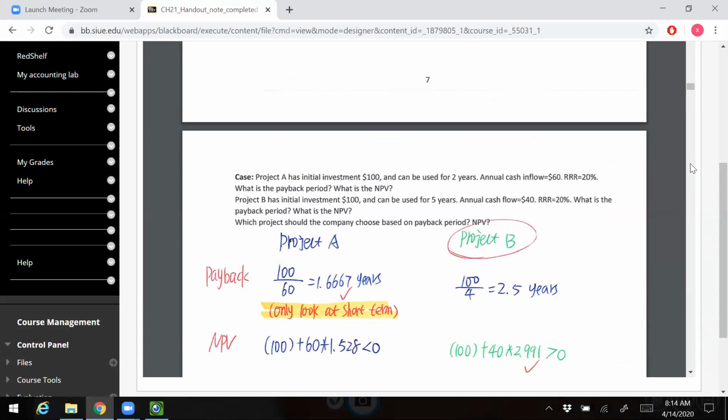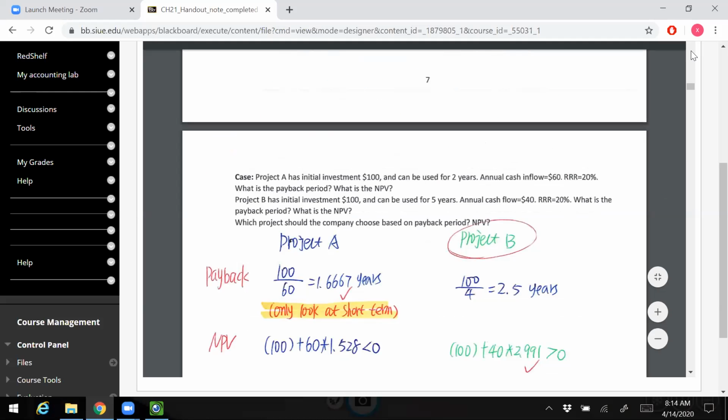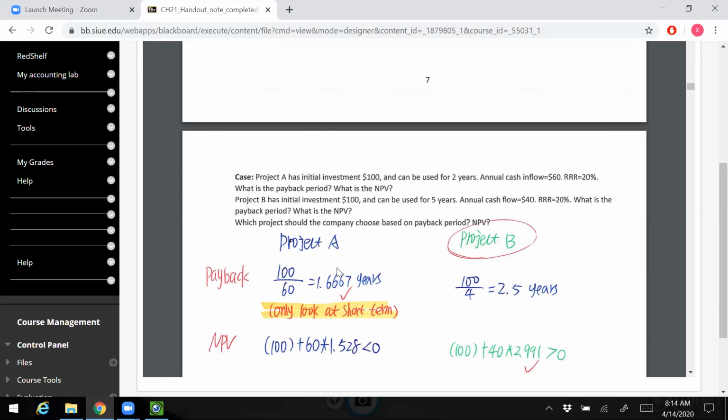Annual is this, and what's the payback? What's the NPV? So you can do payback very easily. For the first one, it's just $100 divided by 60. It just takes 1.667 years. So a shorter. The second one takes 2.5 years.